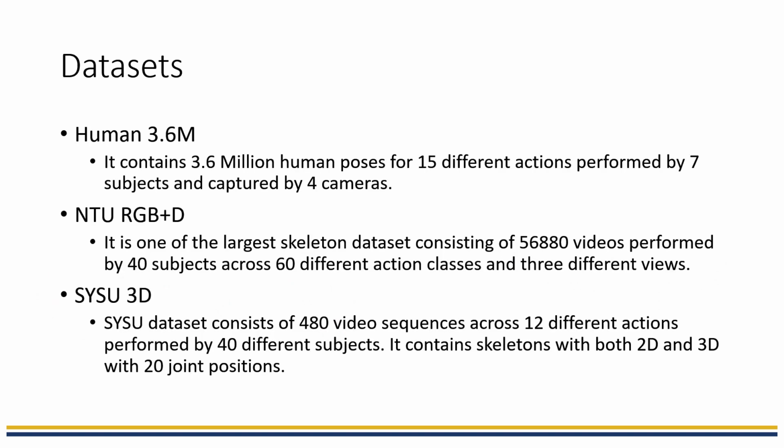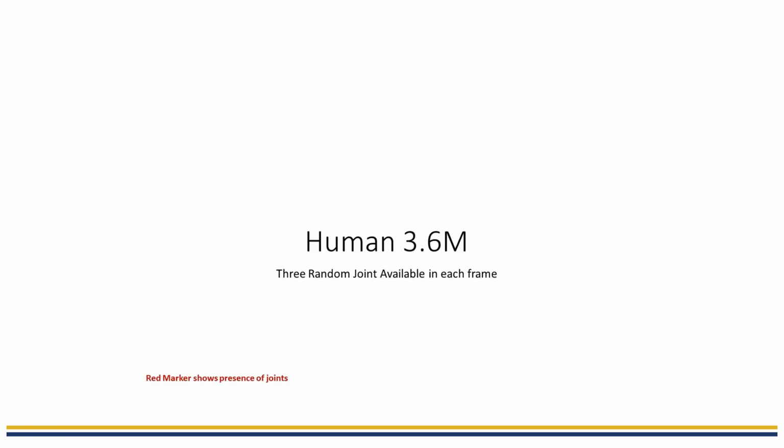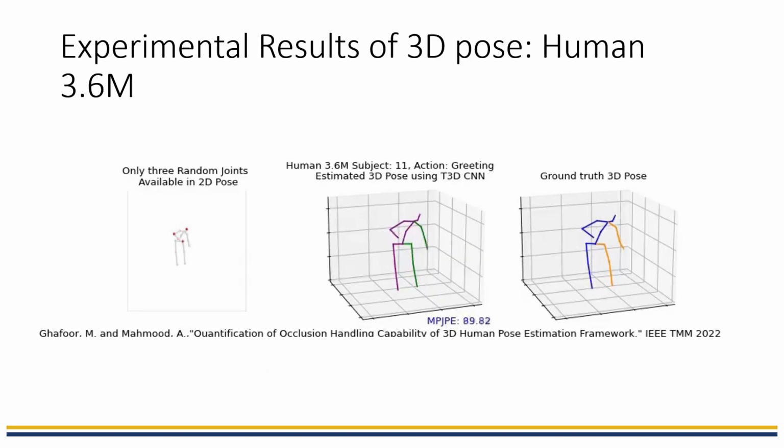We have performed our experiments on 3 datasets that include Human3.6M, NTU-RGB+D and SYSU 3D human object interaction dataset. These are some results on Human3.6M dataset using our proposed T3D CNN using occlusion guided mechanism.